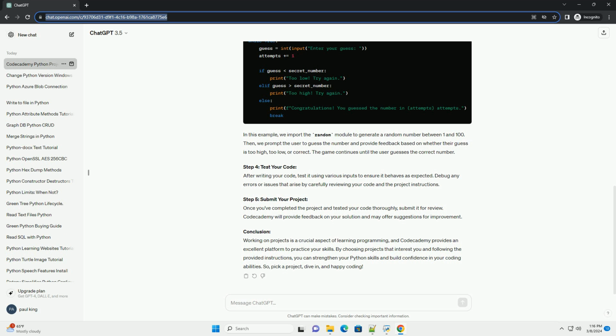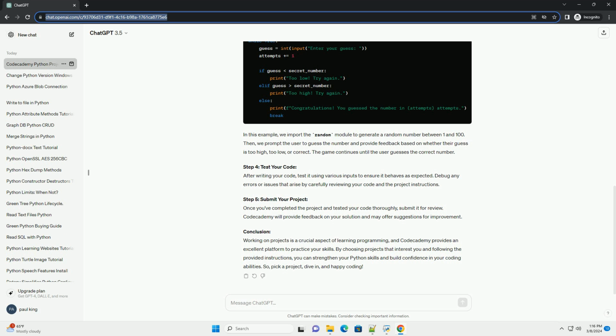Step 2. Access the project. Once you've selected a project, click on it to access the project page. Here, you'll find instructions, objectives, and sometimes hints to guide you through the project. Read through the instructions carefully before you start coding.